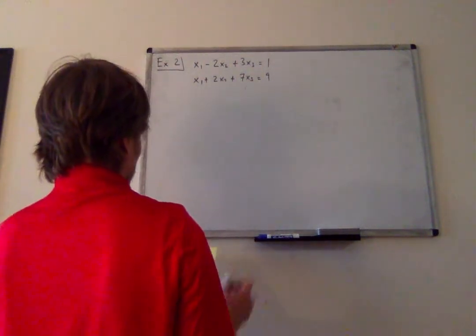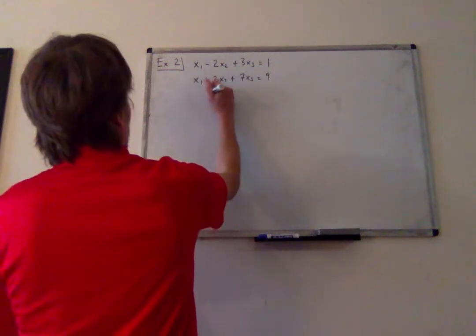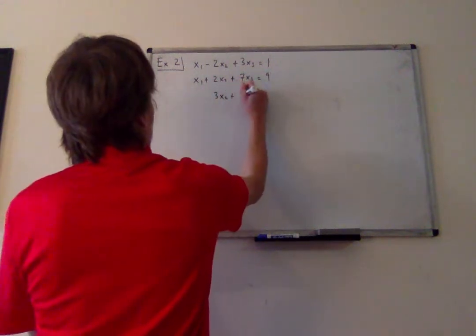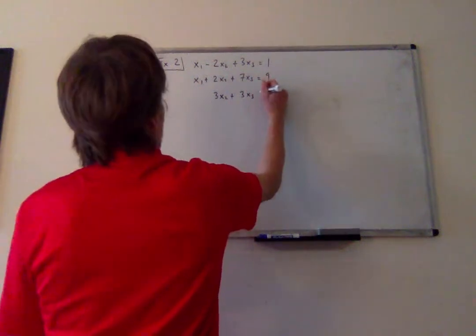And 0 times x1, plus 3 times x2, plus 3 times x3 is equal to 6.